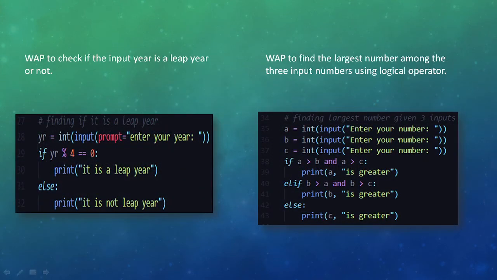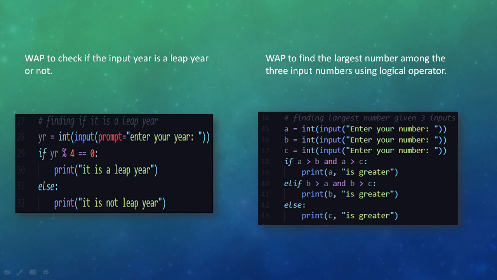So here are the programs. I have taken a program: write a program to check if the input year is a leap year or not. A leap year is when the given number is divisible by 4, using modular division. If the modular division gives 0, then it is a leap year. If it is not, then it is not a leap year.